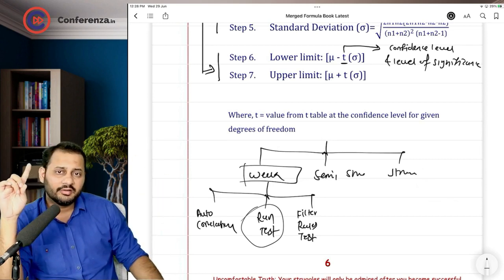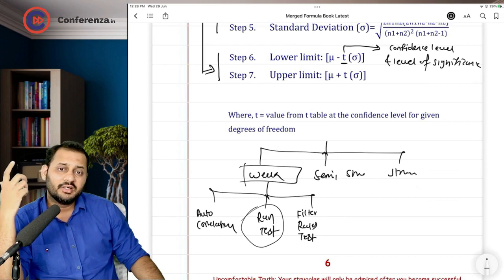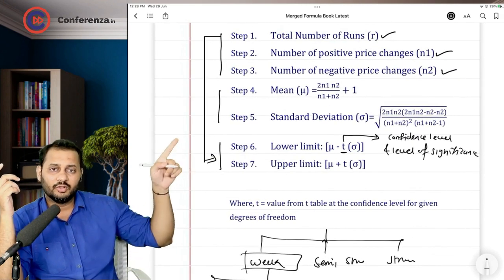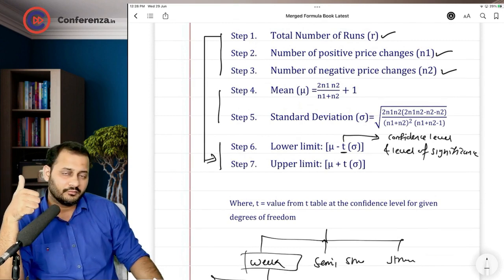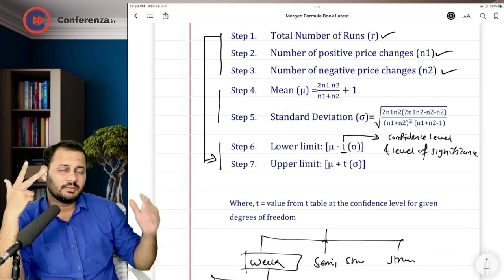No one can earn extraordinary return based on the past prices. But if the number of runs does not come in between the lower and upper limit, that means the market is inefficient. Current prices are dependent on the past prices. Anyone can earn extraordinary return using the past prices.